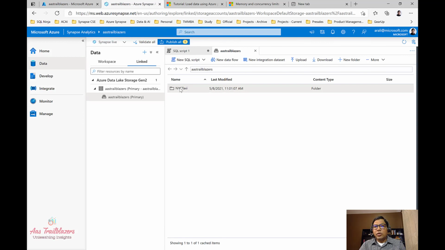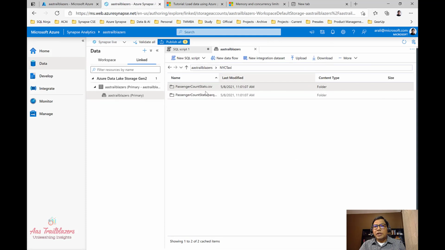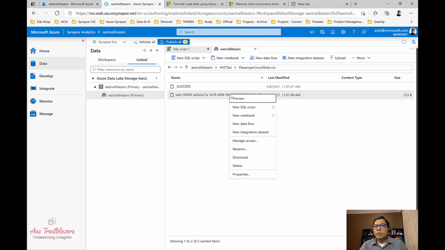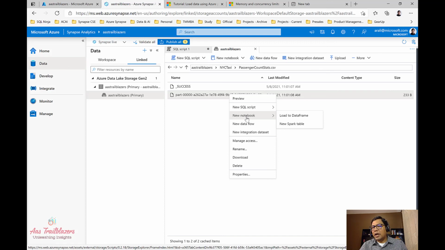I have this folder in this data lake storage account. If I go here and click on this folder, this will give me a list of all the files in that folder. This is another folder inside that. And the good part here is, on any of these files, if I want to see the data inside it, I can simply right click on this, and then I have an option to either query the data sitting in that file using T-SQL or create a notebook to query the data in Spark as a data frame, right?